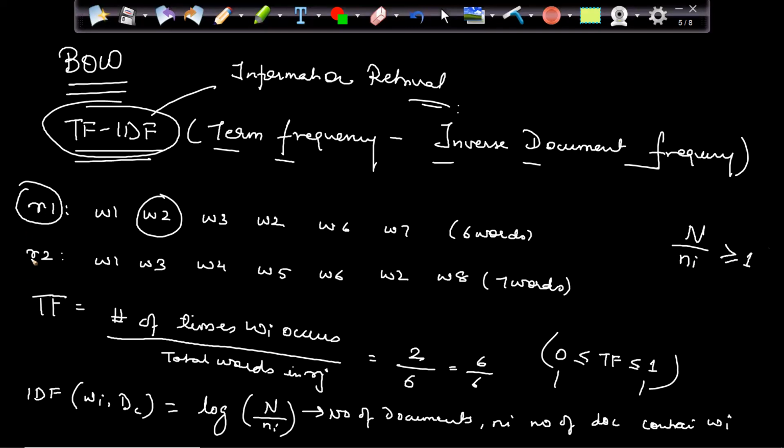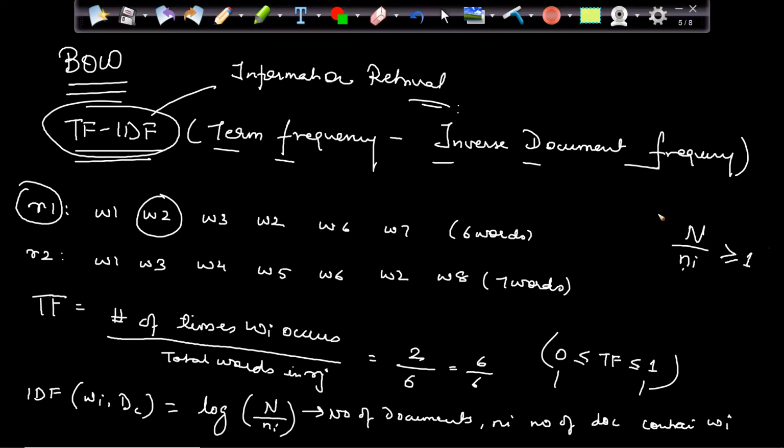Suppose I have 2 reviews and both the reviews have W2. So this will become 1 by 1, or I can say 2 by 2. That is 1. The minimum value I can have is 1, and the maximum value can be any.